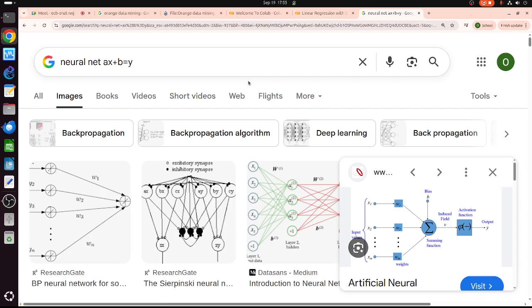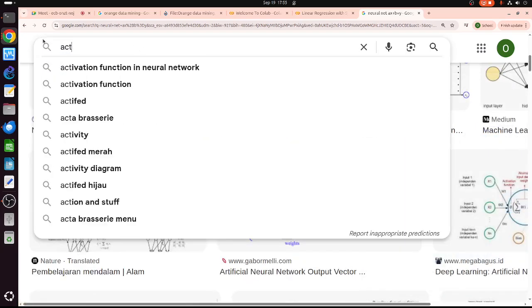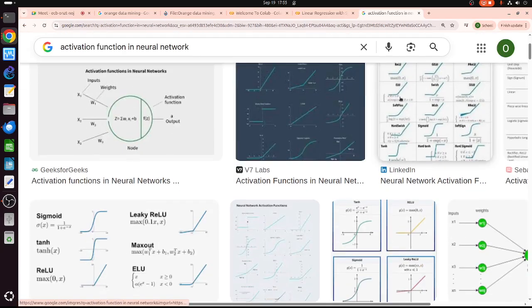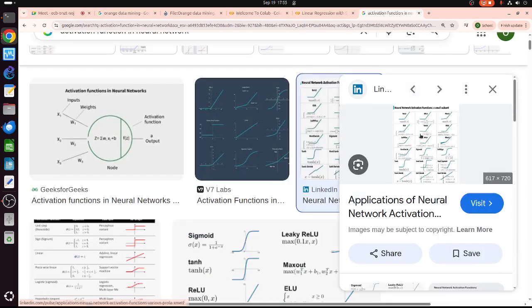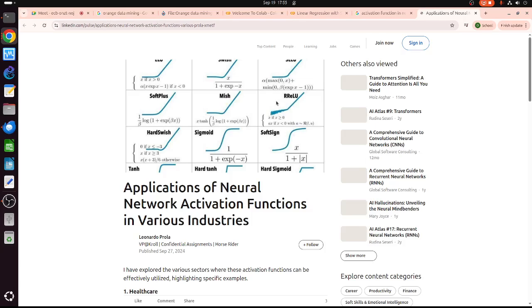Okay, let me find the activation function here. Activation function in neural network. Okay, so we have many activation functions here. The figure is not big enough.